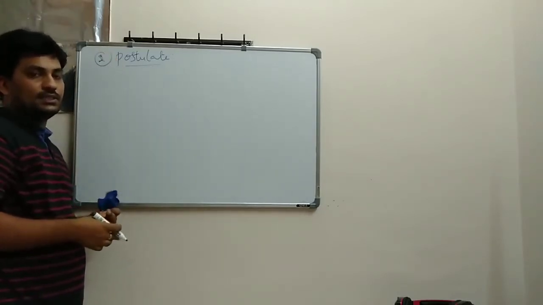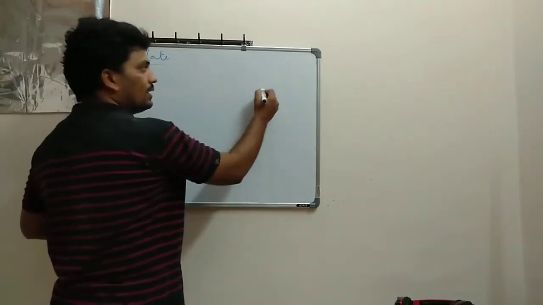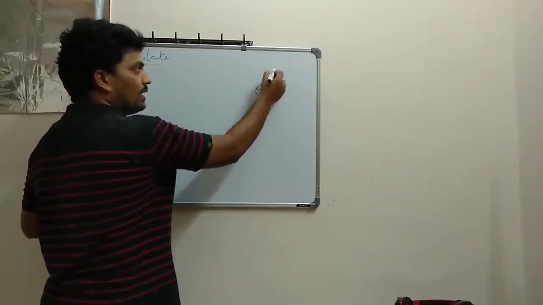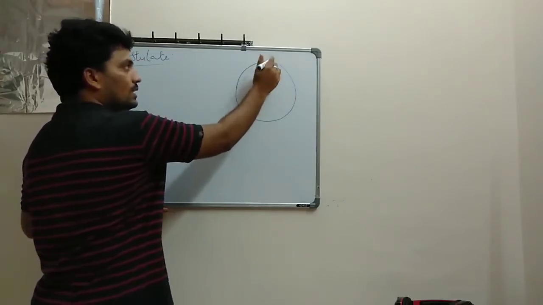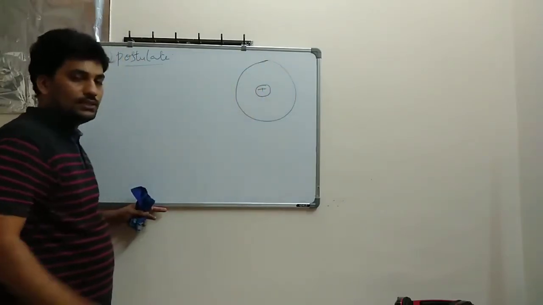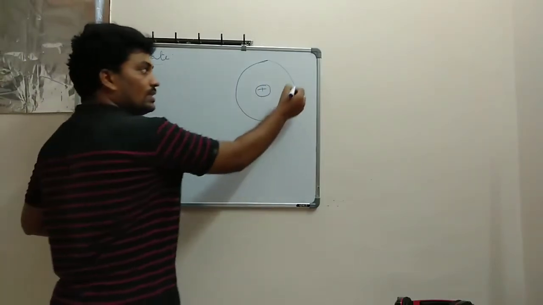What is the idea here? As I told you already, electrons are revolving in a stationary, stable orbit. It does not have any acceleration, so it will not radiate.